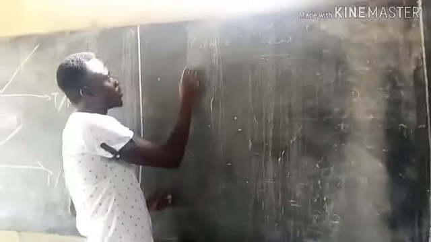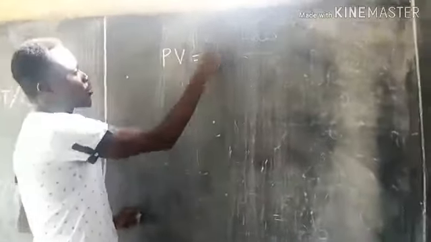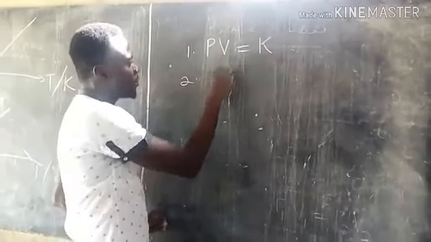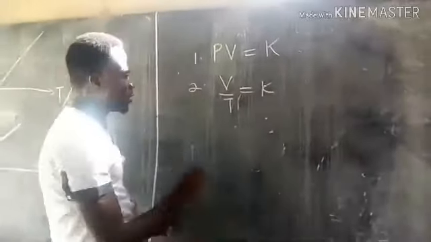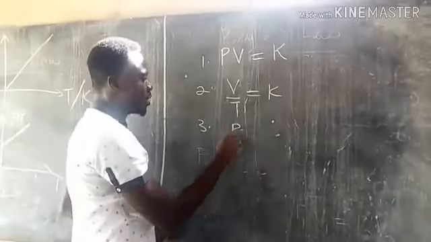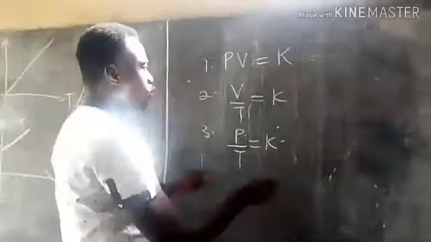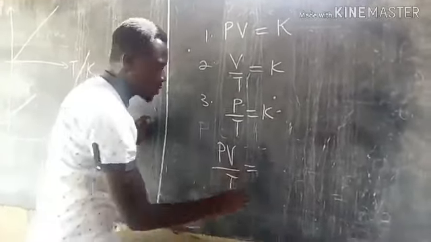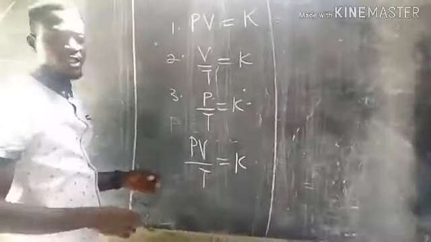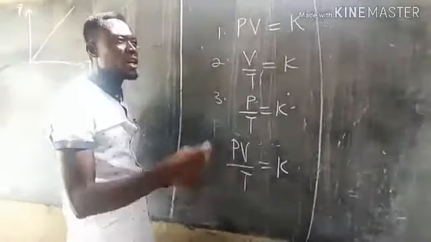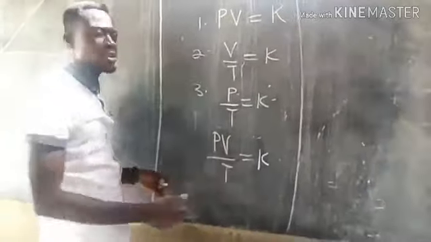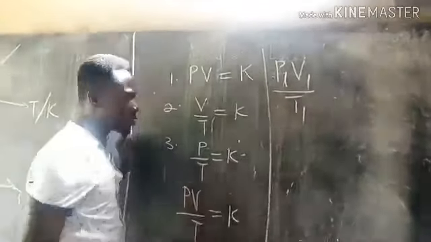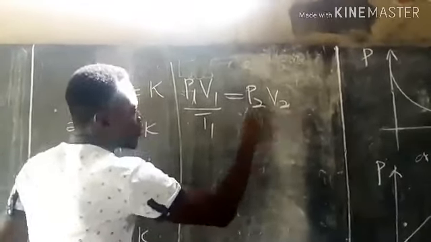Under Boyle's law, we had PV equal to constant K. Then under Charles' law, we had V on T equal to constant K. And under pressure law, we had P on T equal to constant K. So when we combine all these 3 equations, we are going to have PV on T equals constant K. So if there is a change in all these 3 parameters, where the pressure changes to a new pressure, the volume changes to a new volume, and the temperature changes to a new temperature, we are going to have P1 V1 on T1 equals P2 V2 on T2.